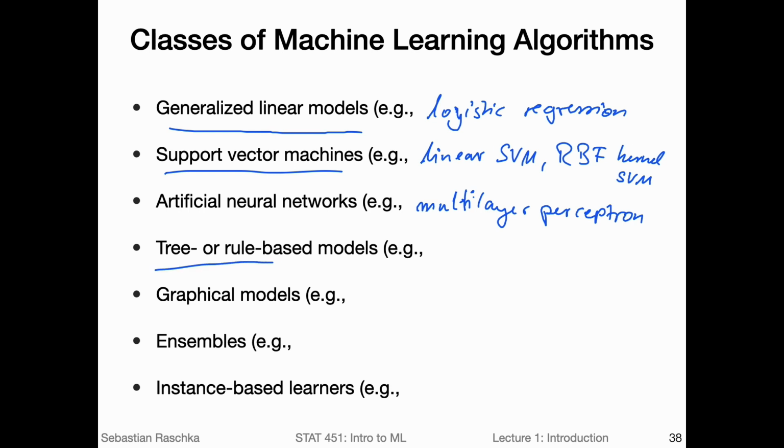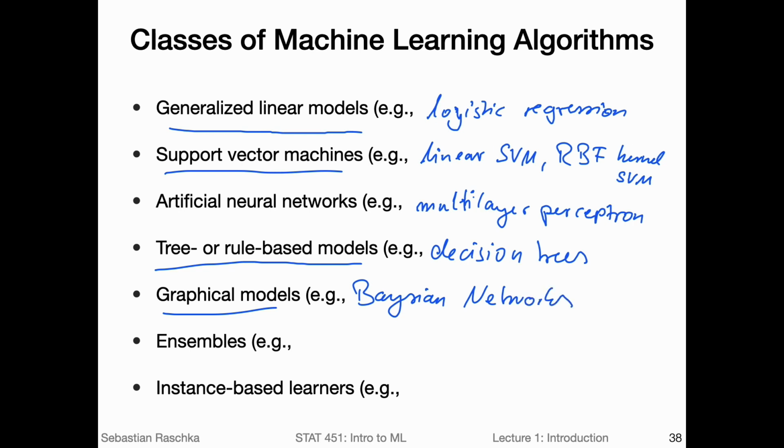We have tree or rule-based models, for example, decision trees. Then we have graphical models. One example would be Bayesian networks. Then we have ensemble methods. One case would be the random forest.